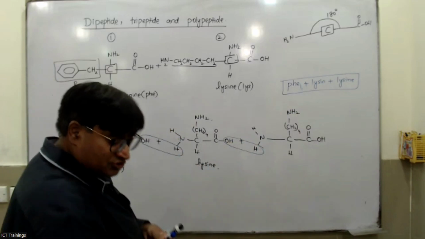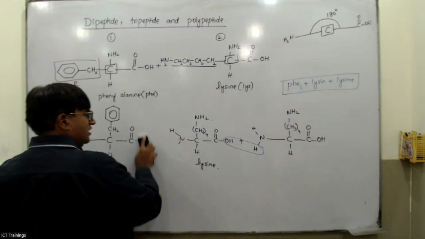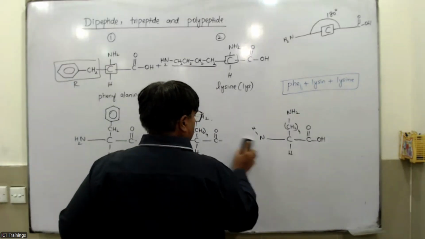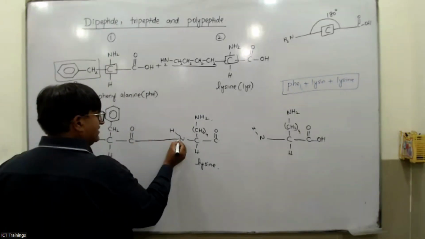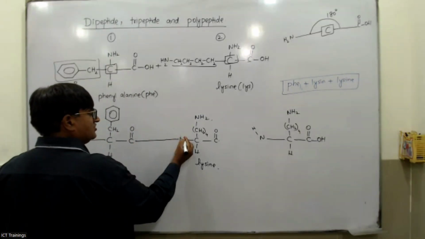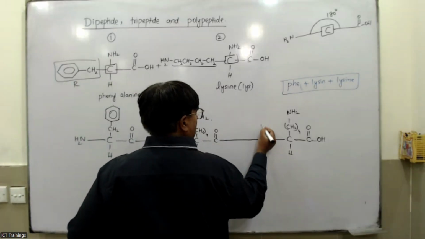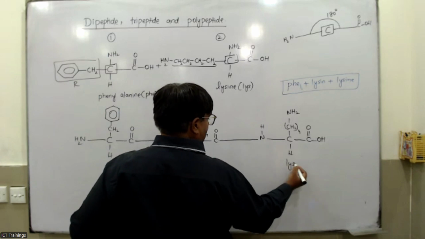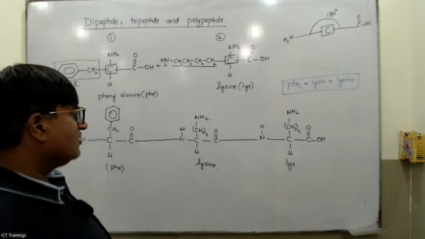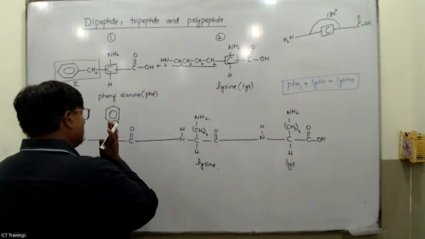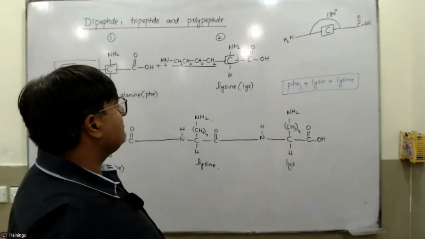So you should rub it out; water is removed. So you should join these two things like that, and make this H like that. So this is lysine. Now if you look up here, this whole thing formed is called the tripeptide because it contains 1, 2, and 3 amino acids.